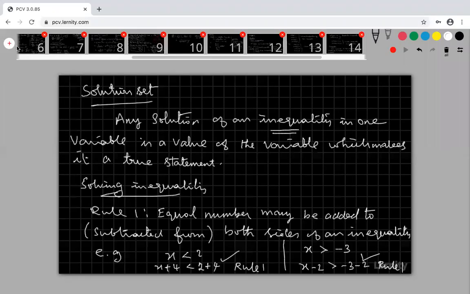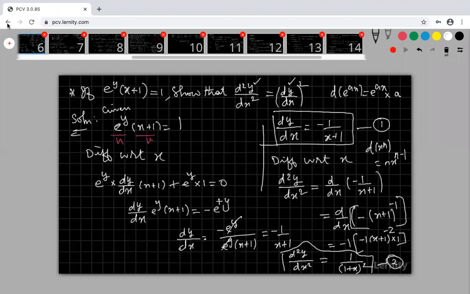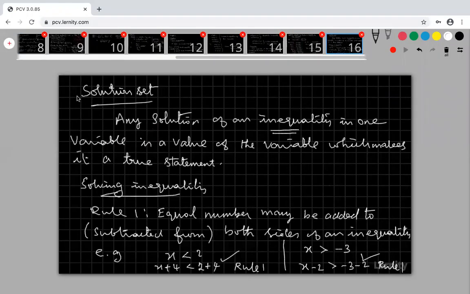Do you know what is my rule 2? Okay, come to that rule 2.